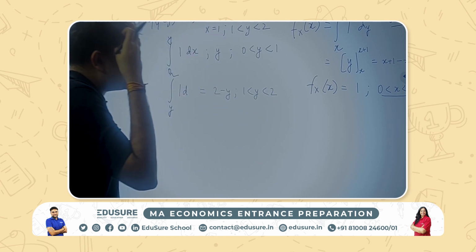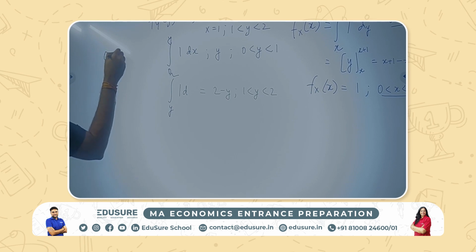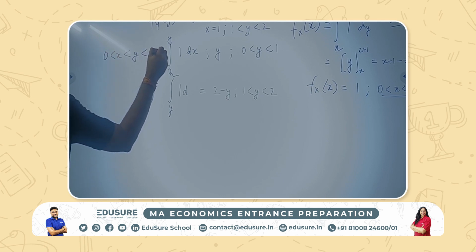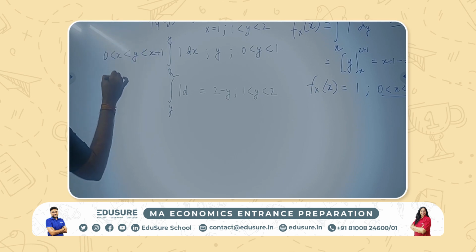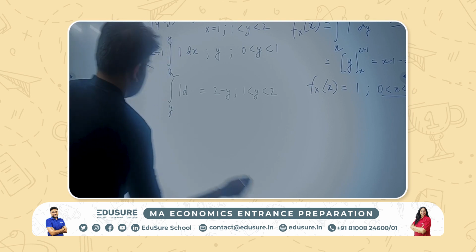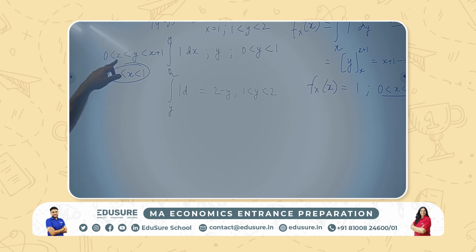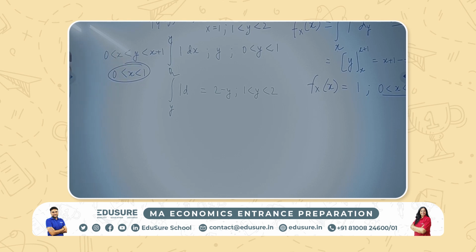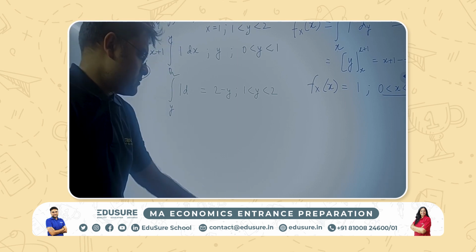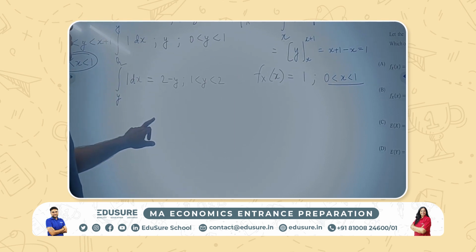See, this is happening because we know that you have a situation like this where x is also lying between 0 to 1. Okay, so x has a limitation till y, and y will be from 0 to 1 and from 1 to 2 depending on the values of x. Okay, so this is what we will get.